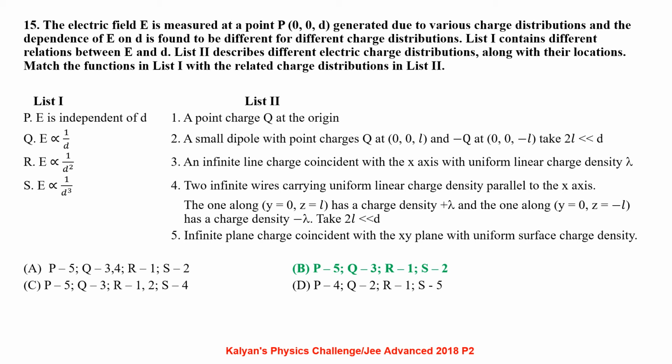A small dipole with point charges Q at (0, 0, L) and minus Q at (0, 0, minus L), taking 2L to be very much less than D. An infinite line charge coincident with the x-axis with uniform line charge density lambda. 2 infinite wires carrying uniform linear charge densities parallel to the x-axis. The one along y equal to 0, z equal to L has a charge density plus lambda, and the one along y equal to 0, z equal to minus L has a charge density of minus lambda, taking 2L very much less than D. Infinite plane charge coincident with xy plane with uniform surface charge density.